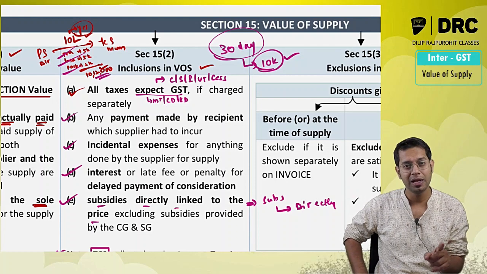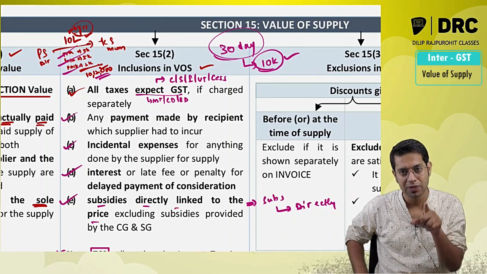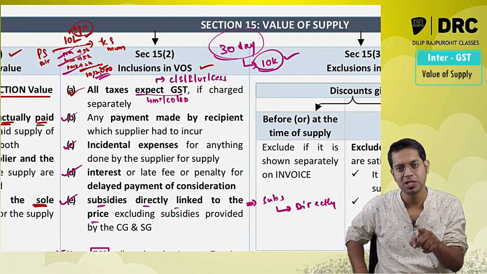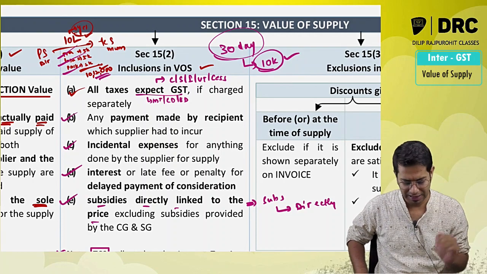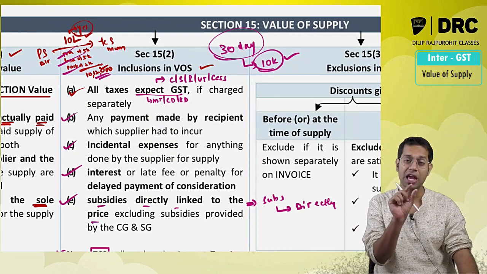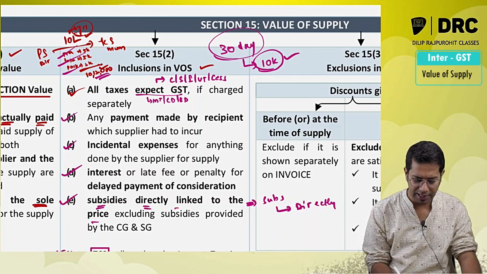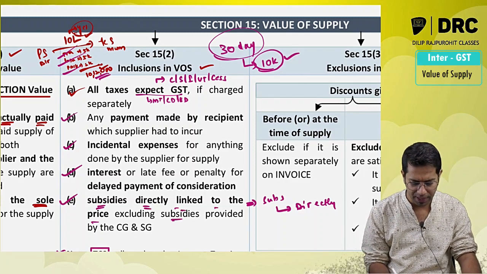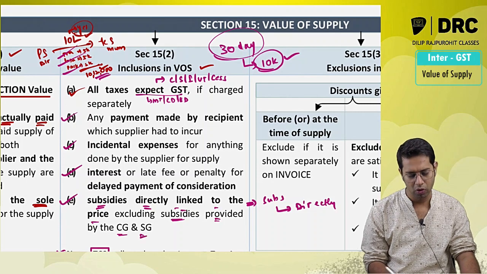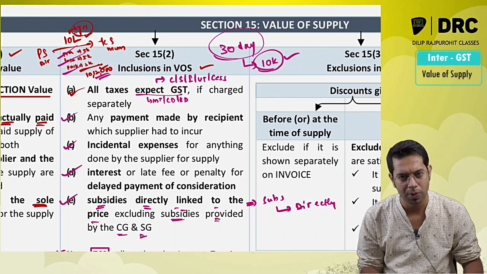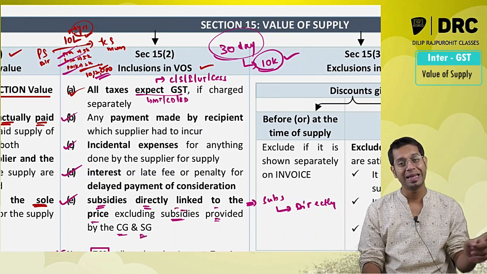But what do you mean by directly linked to the price? Because you are receiving this particular subsidy, the price which is charged for this product is decreasing or reducing, if it is affecting the price of that particular product. So subsidy directly linked to the price excluding the subsidy which is given by central government or state government, any other subsidy which is directly linked to the price.